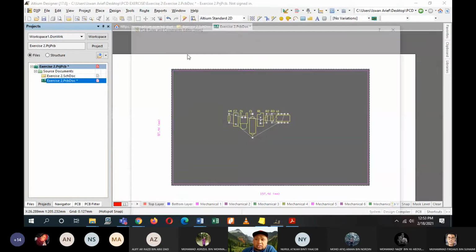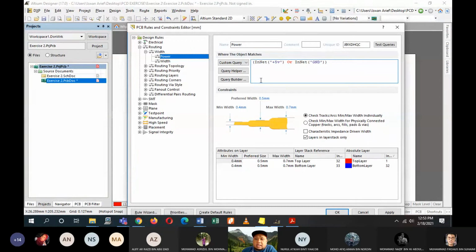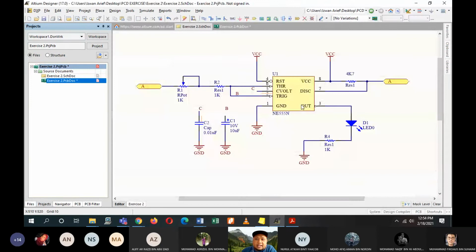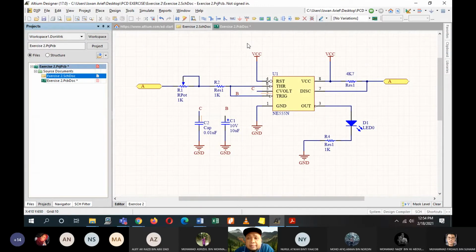Okay, so design rules. If you look at this power query builder, the custom query, I have put them as the innet of plus 5 volt or the innet of GND. If I check back into my design, the GND I'm using for ground is the same name, but the plus 5 volt for the VCC I'm using does not have the same name. I'm using VCC. So later on, after I've completed my PCB design, when I'm placing all the components on the PCB and then solder them, I will be having a problem with the VCC, because they do not have the same name.